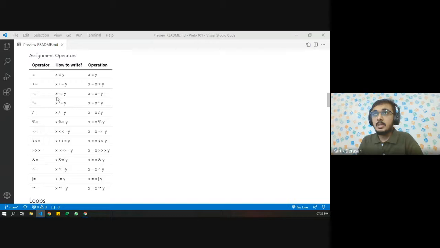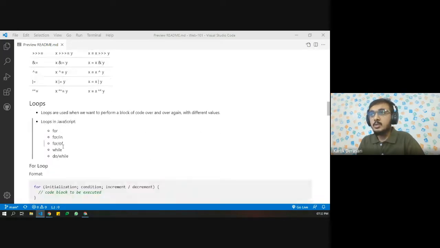Same goes with all such operators. Here all the arithmetic operators are the same. We just have to follow the style and pattern of how it's going to work. This is not very confusing. It is very easy to understand. So let's quickly go to the next part. If you have any questions, I'll wait for 10-20 seconds and then we can proceed.